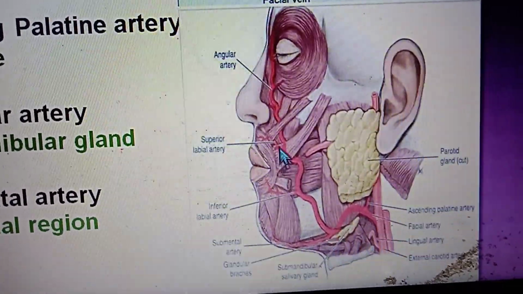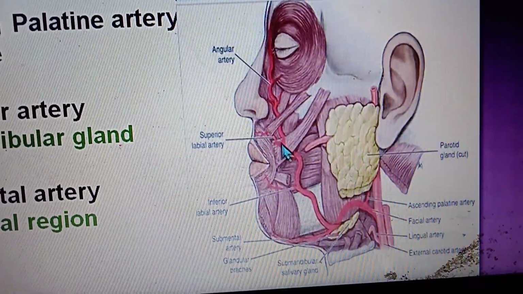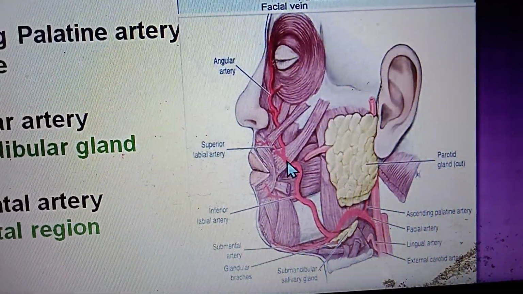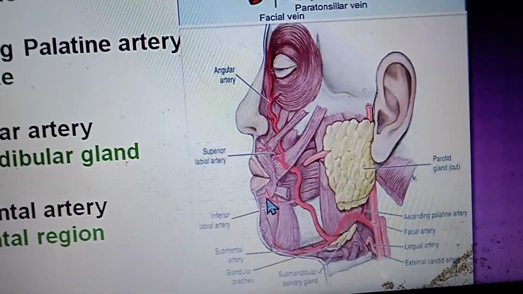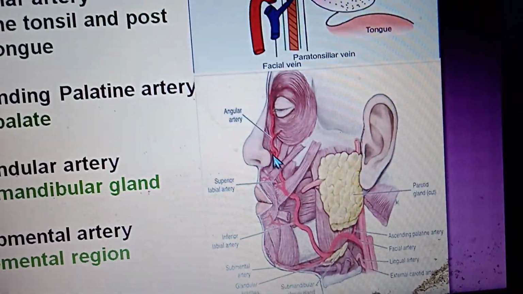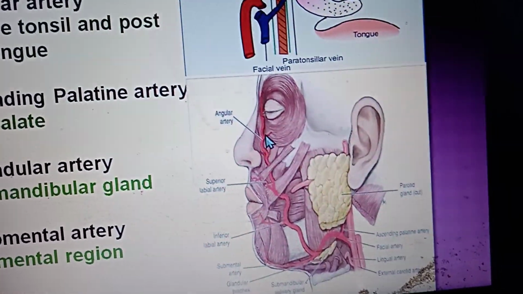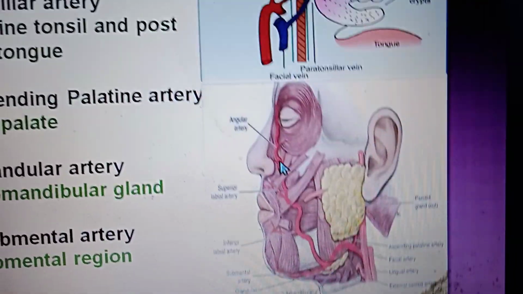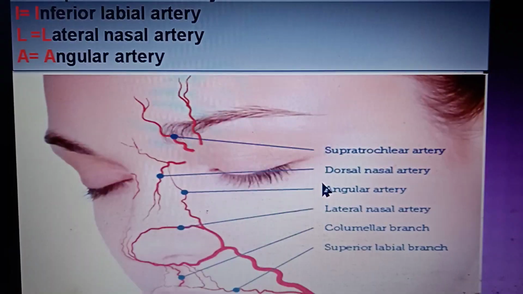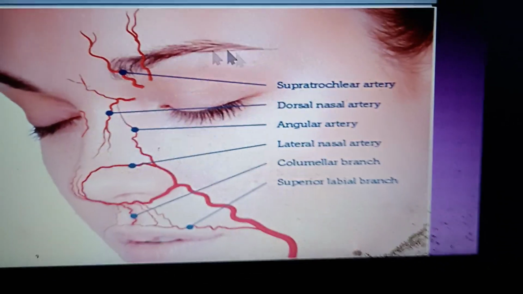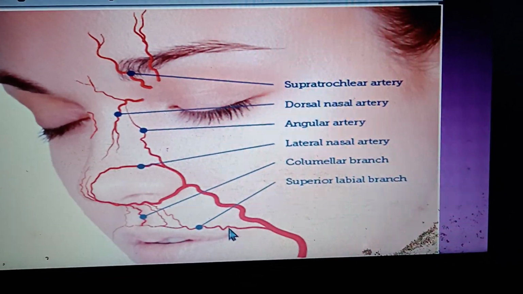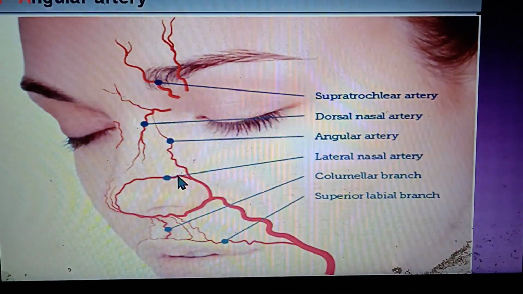This is superior labial in the relation of upper lip. This is inferior labial in relation with lower lip. Then lateral nasal is not here. Then comes angular artery. Here what we are seeing, we have seen inferior labial, this is superior labial, and this one is lateral nasal